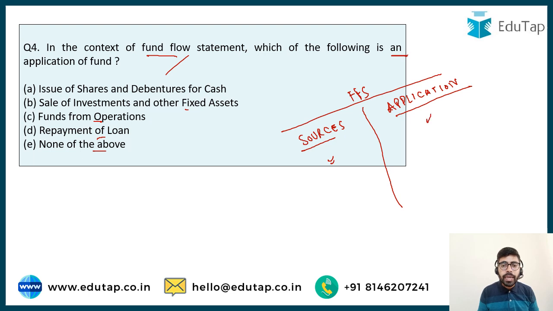If we have repaid money on loans, if we have repaid the debentures, if we have purchased some fixed asset, if we have made loss in our operations, they are all going to be shown on the application side, and the difference is going to be increase or decrease in working capital, which is again going to be shown here. So in this particular case, I believe you have already got the right answer.